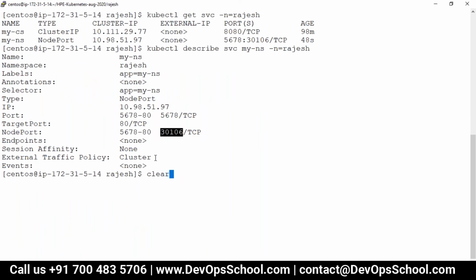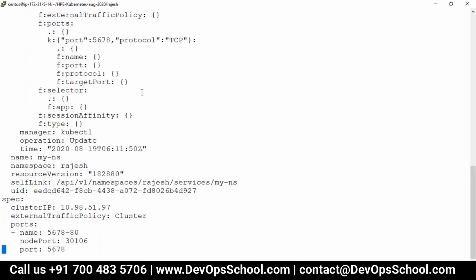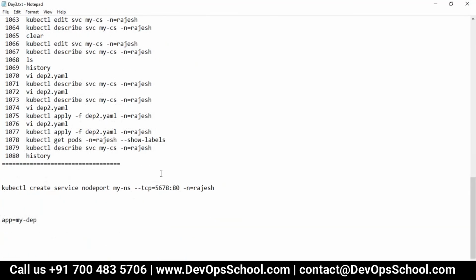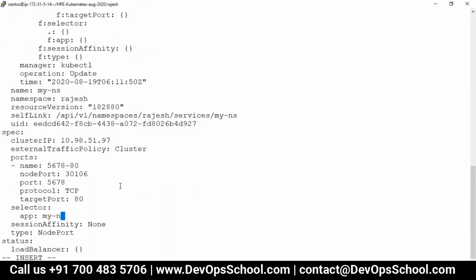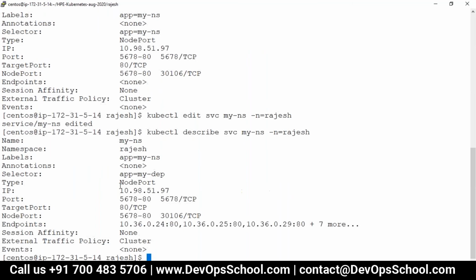Now how can you access it? I have endpoints none. To match the labels, I have to edit this service. I'm editing the service, and go to the selector, and here what is the name of this app? My dev. Saved, edited. Now see, the moment I match this, I got this here.